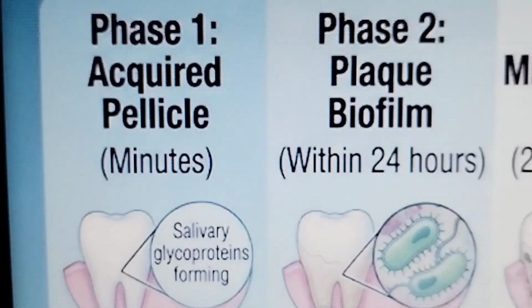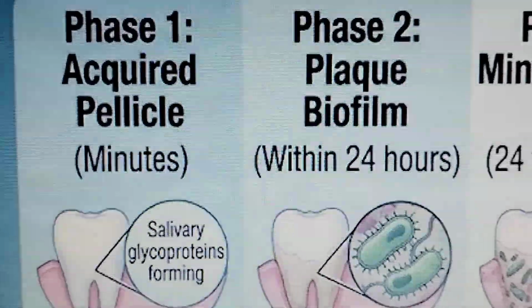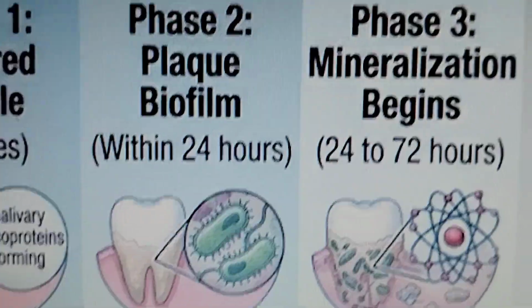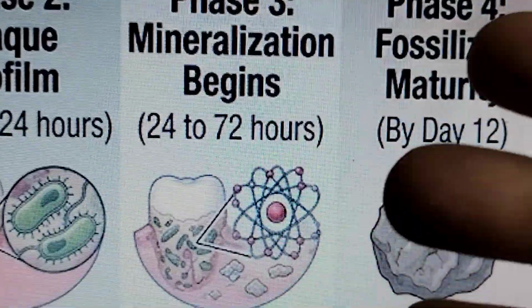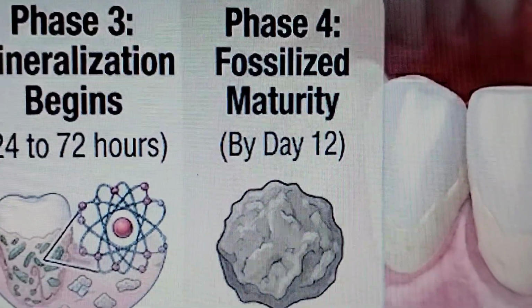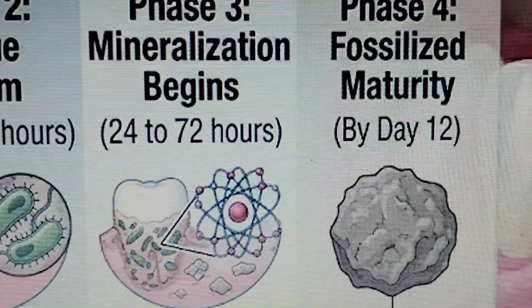Phase 1, acquired pellicle, salivary glycoproteins. Phase 2, plaque biofilm within 24 hours. Phase 3, mineralization begins. And phase 4, fossilized maturity by day 12, leading to the calculus.